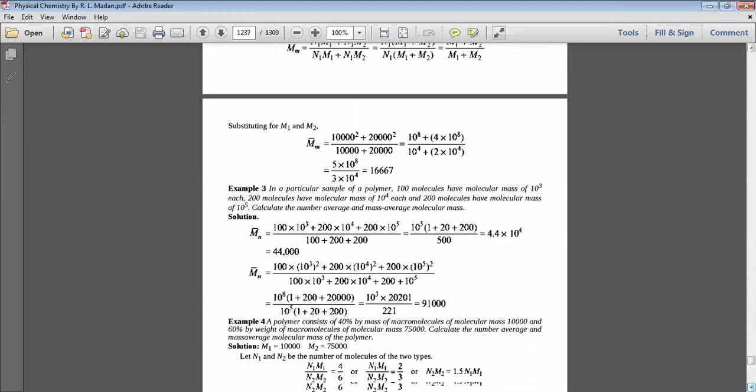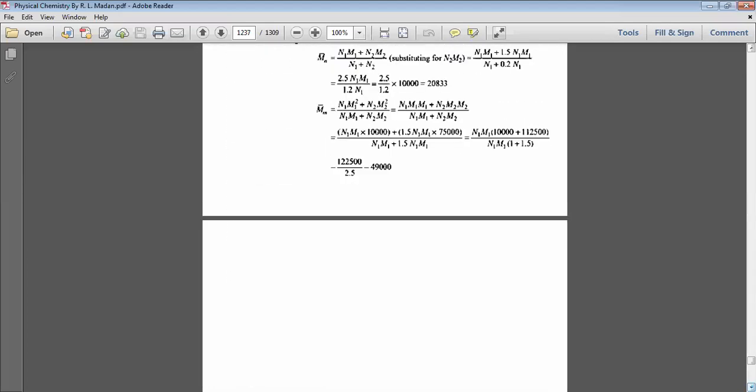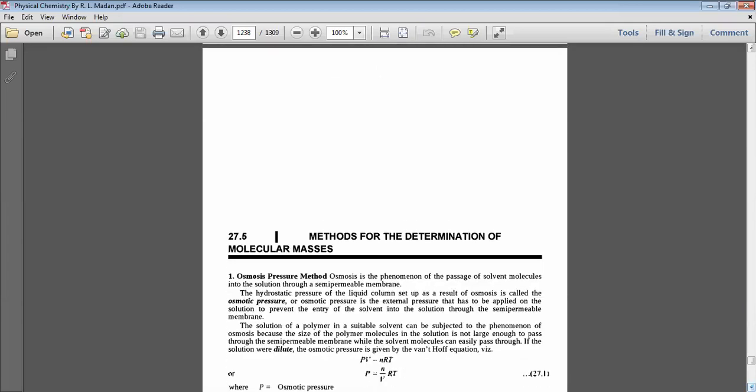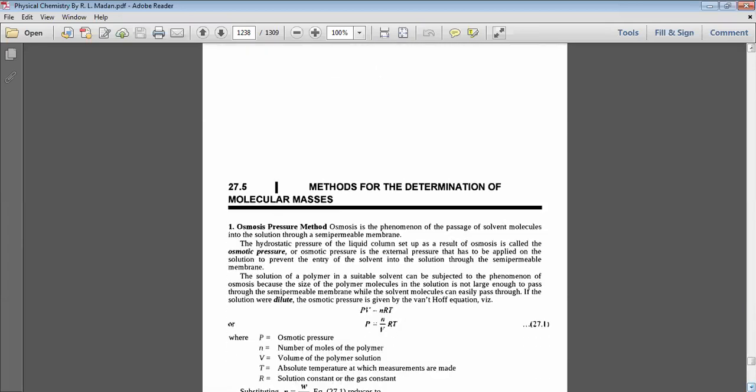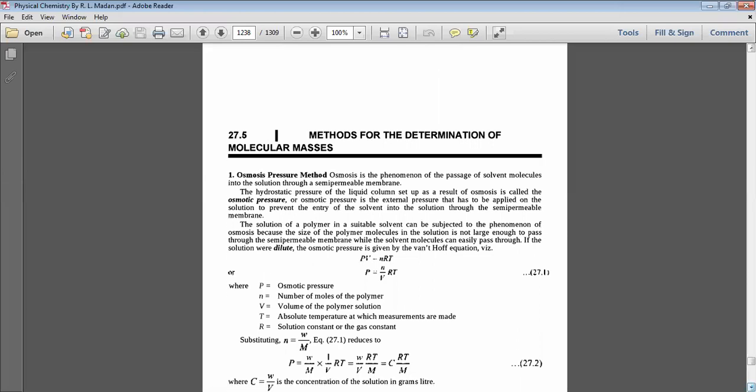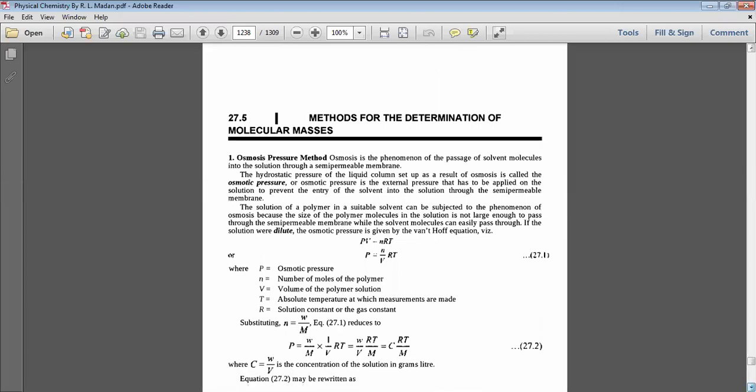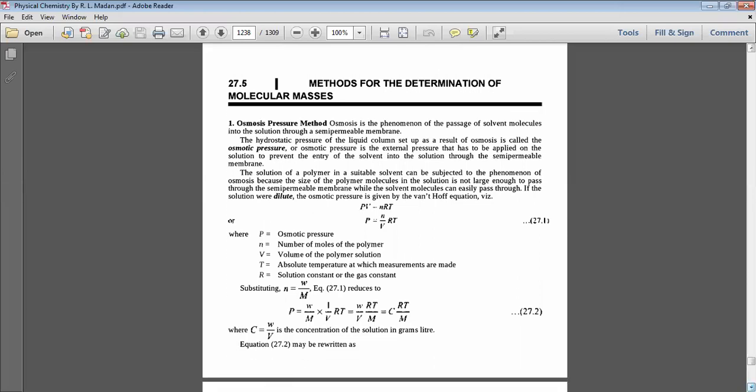Next very important point here: methods of determination of molecular masses. There are several methods. First method is osmotic pressure measurement. Osmosis is the phenomenon of the passage of solvent molecules into the solution through a semi-permeable membrane.